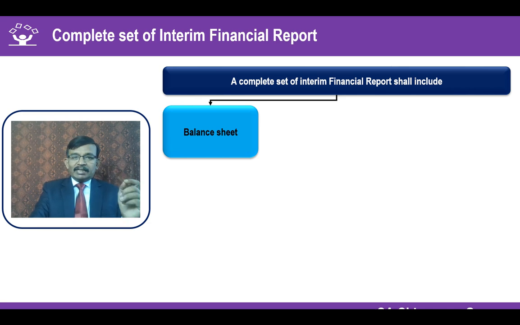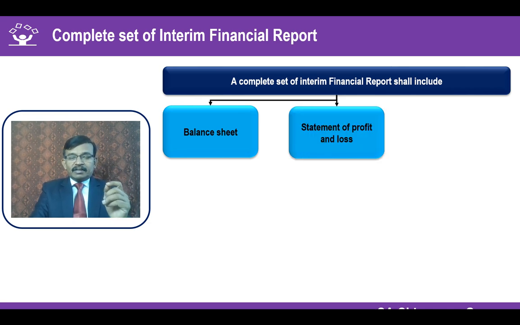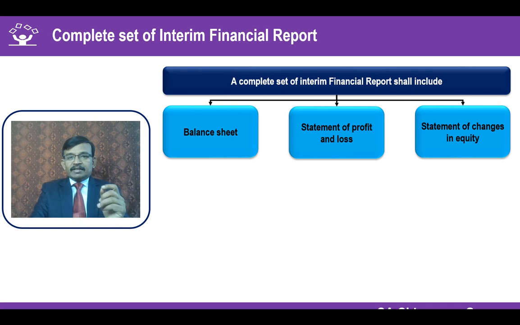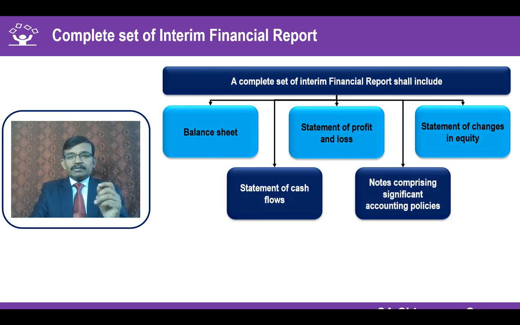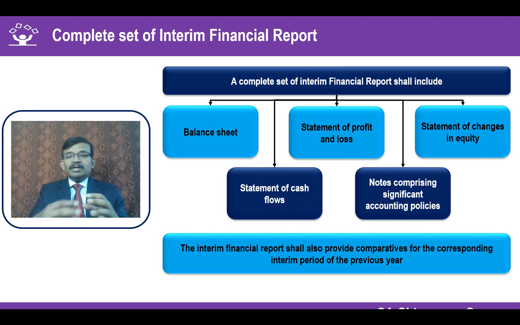It shall include the balance sheet, statement of profit and loss, statement of changes in equity, statement of cash flows, and notes comprising significant accounting policies. And of course, it should also have comparatives for the corresponding interim period of the previous year. So that should also be part of this. Whatever period you are preparing for, you should also give that information for a comparative period.